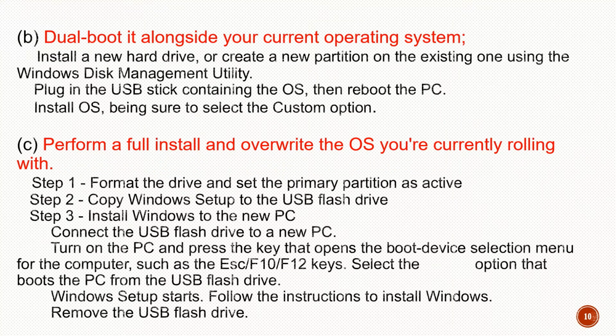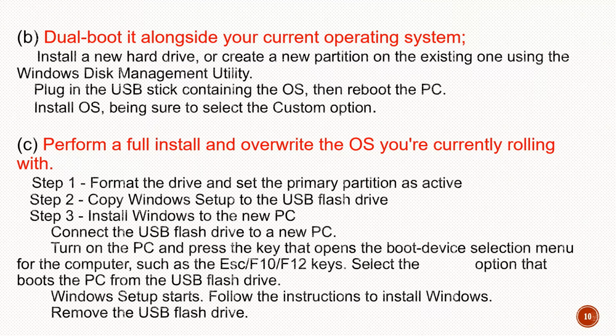Next way is dual boot. So first install a new hard drive or create a new partition in your current existing operating system, and plug in a USB stick containing the new operating system and then reboot your PC. Install the operating system, being sure to select the custom option.